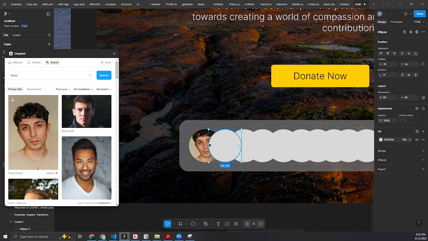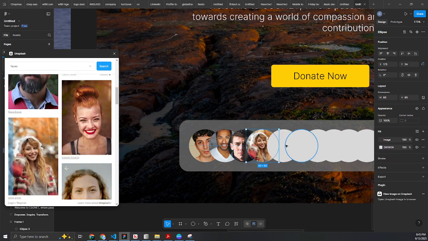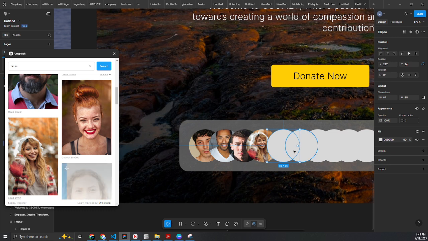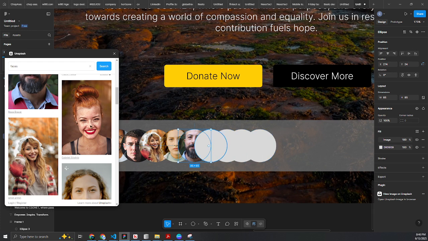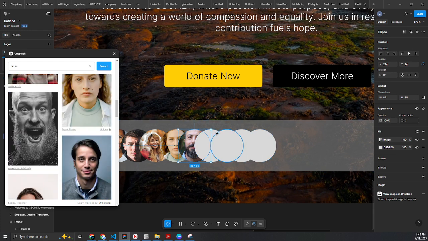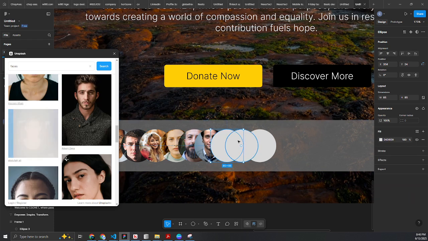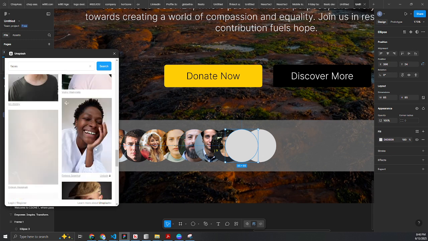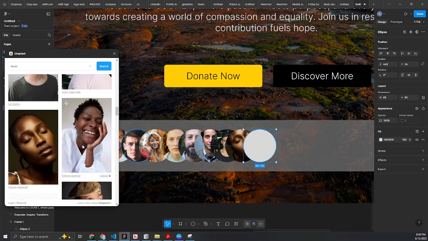Go to the next dimension, go to the next, insert this one. Go to the next, scroll down, insert this one. Go to the next, insert this. Go to the next, insert this. Go to the next, which is this guy. Insert this man. Go to the next, scroll down, insert this. Go to the next, scroll down, insert this. I think this should be the last one, insert this. So these are the images.